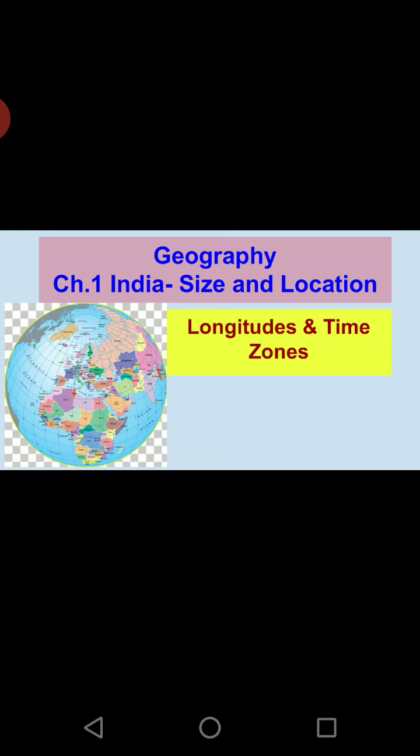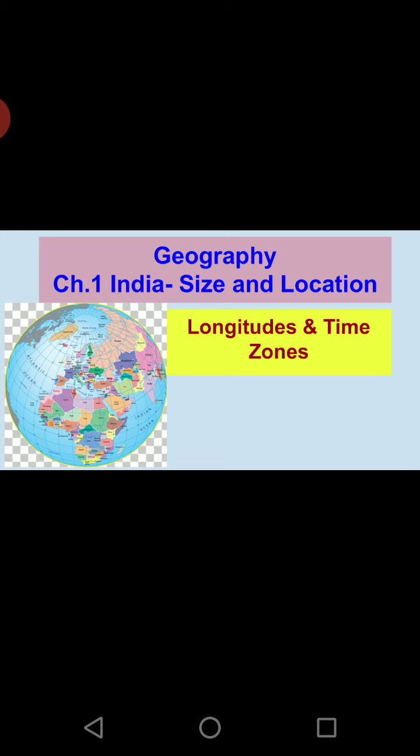Whereas the prime meridian, that is the 0° longitude, divides the earth into two different hemispheres, the eastern hemisphere and the western hemisphere. Accordingly, you are now very well aware that India is fully located in the northeastern hemisphere. So we are purely above the equator, and not only that, we are in the eastern hemisphere, that means to the right side of the prime meridian.